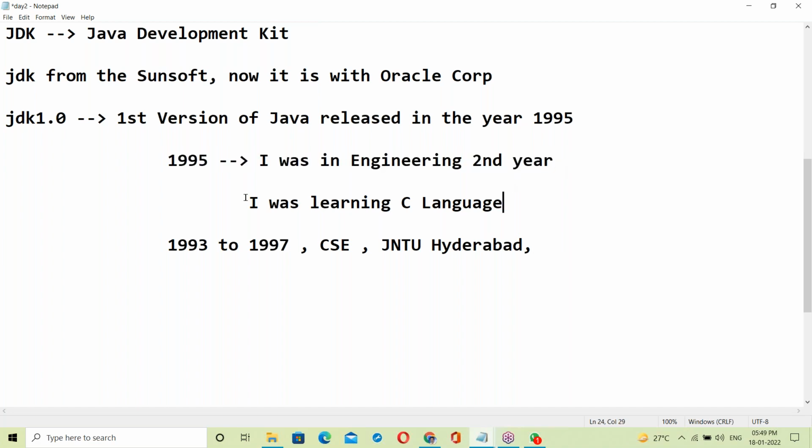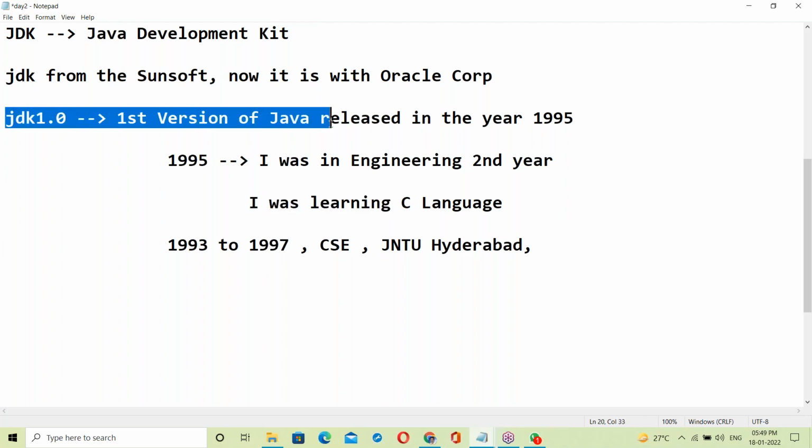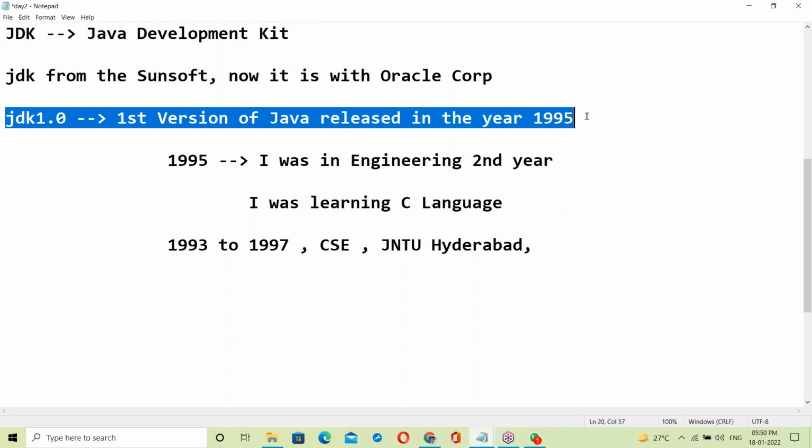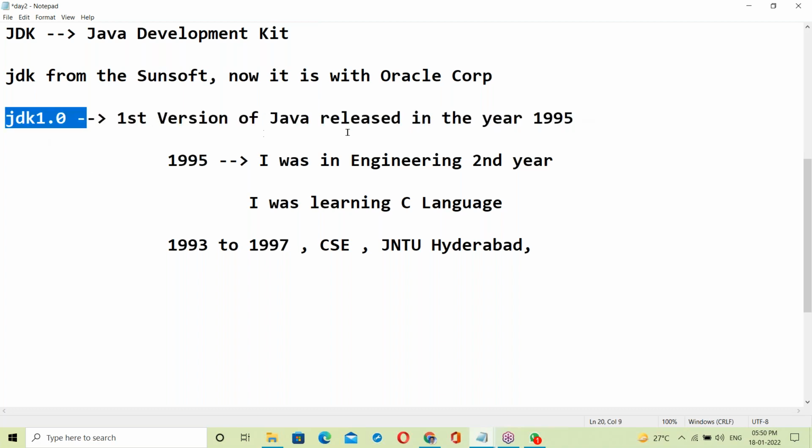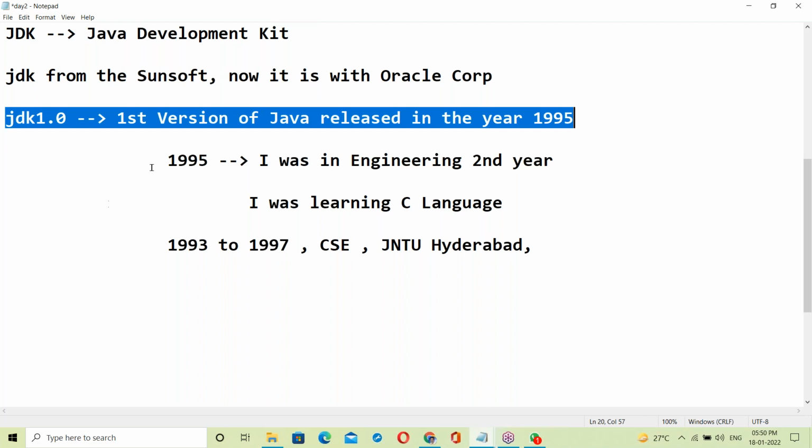In 1995, I was in engineering second year learning the C language, so I was already in the software field before Java was released. I know it very well: Java was released with a lot of publicity in 1995. JDK 1.0, the first version of Java, was released in the year 1995.